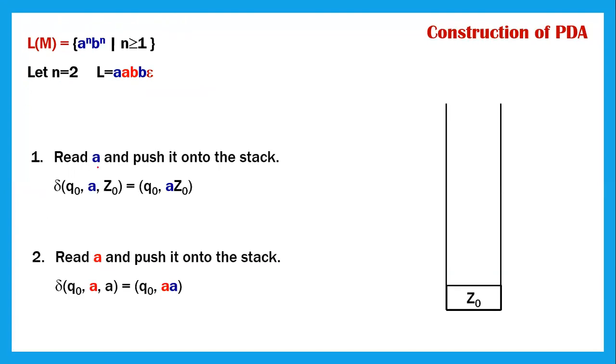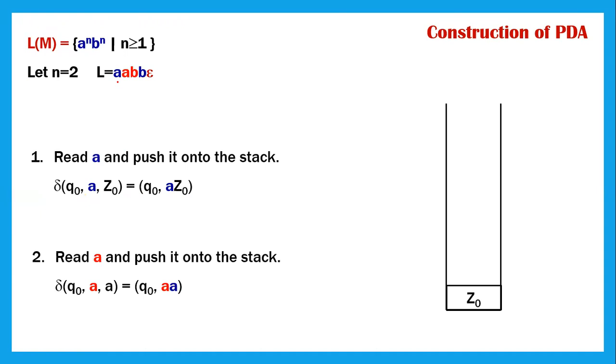So first I will read A. I will read this first A and push it onto the stack. So the transition function will be delta of Q0 comma A comma, and what is there on the top of the stack? Z0. So I'm writing Z0. Once I read one input symbol, I am going to push it onto the stack here. So delta of Q0 comma A comma Z0 will be Q0 comma A Z0. Okay, and now I have read the first symbol.